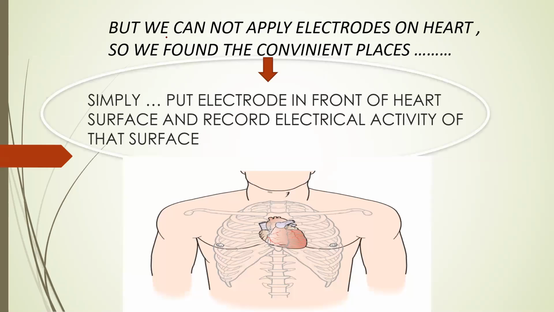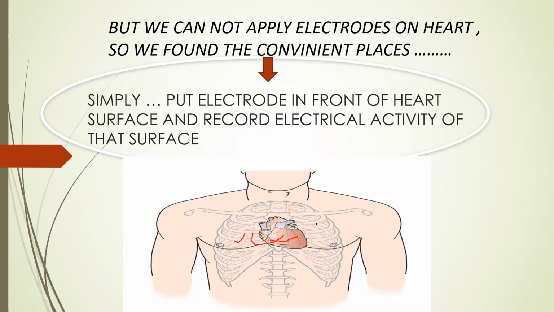Now, as I told you, we cannot apply the electrode directly on the heart. So we put this electrode on a convenient surface. Simply put the electrode in front of a particular surface of the heart, and record that surface's activity. Suppose you want to record the anterior surface activity of the heart, you put electrodes on the anterior surface. But we can't put the electrode directly on the heart, so what we do is put the electrode on the chest. If you put the electrode on the right side of the chest, you will record the right sided activity.